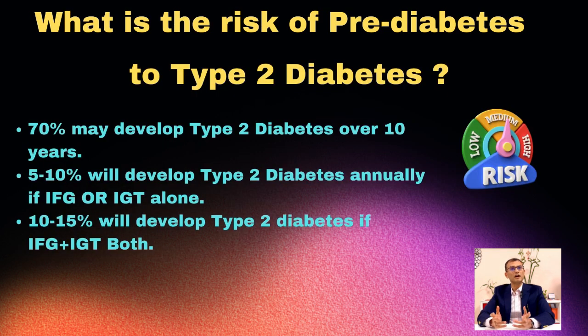Now, what is the risk of development of type 2 diabetes in these people with prediabetes? Up to 70% of people with prediabetes may develop type 2 diabetes in 10 years' time. The annual risk is 5 to 10%, and the risk goes up if somebody has both impaired fasting plasma glucose and impaired glucose tolerance.